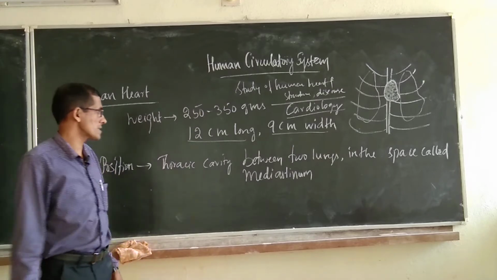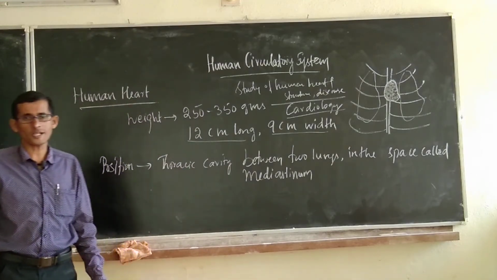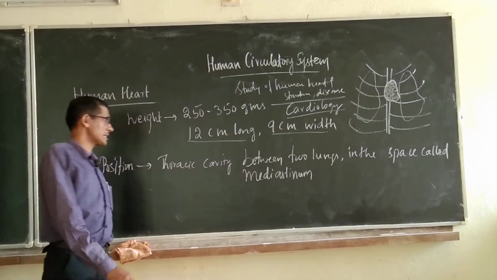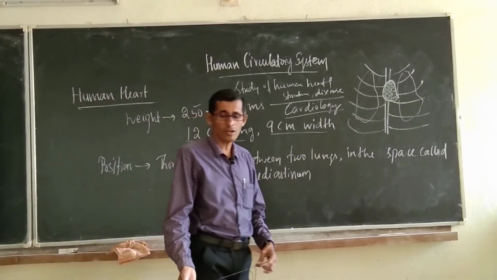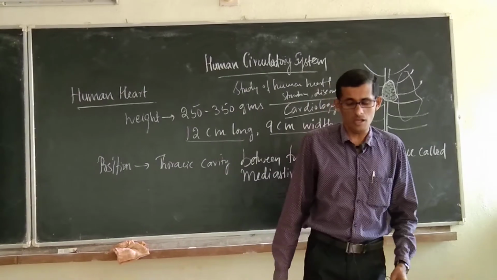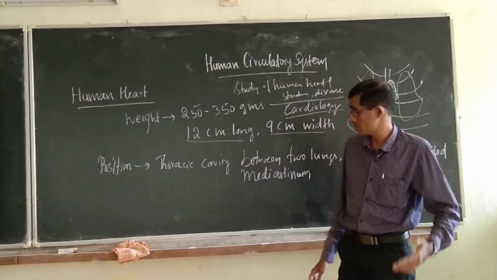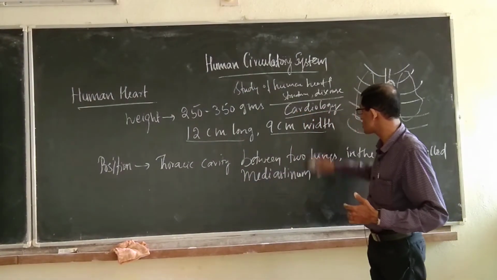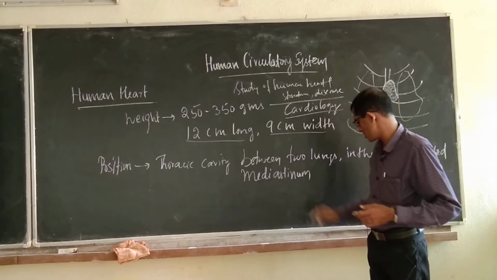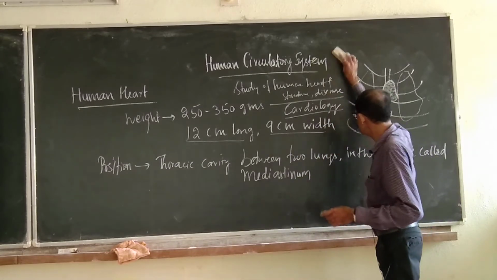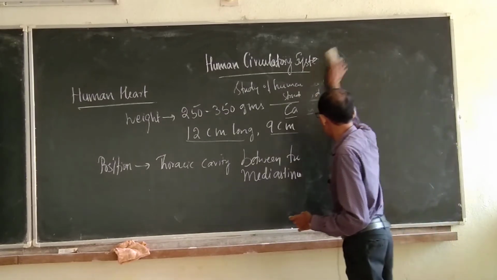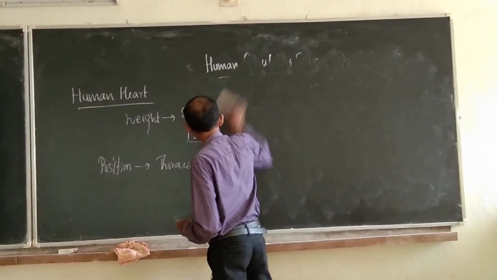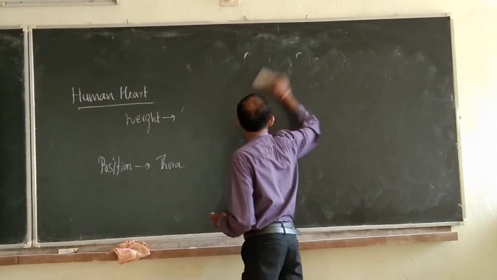The person who studied that topic is called a cardiologist. One who studied cardiology is called a cardiologist. So, it is one of the branches of biology under medicine. Okay. Next, so this is the general location and size of the human heart.